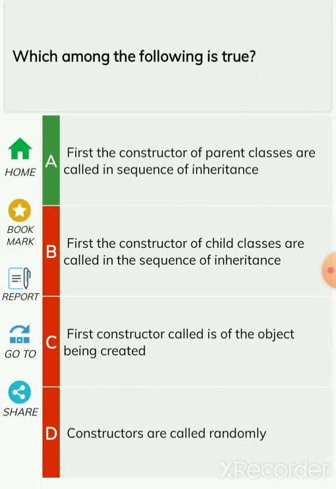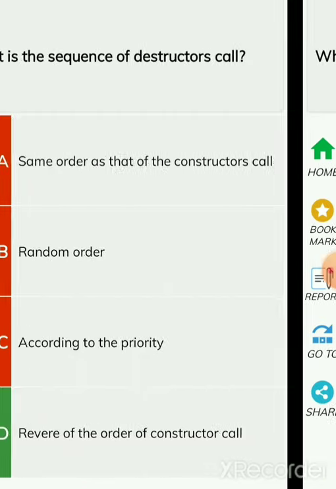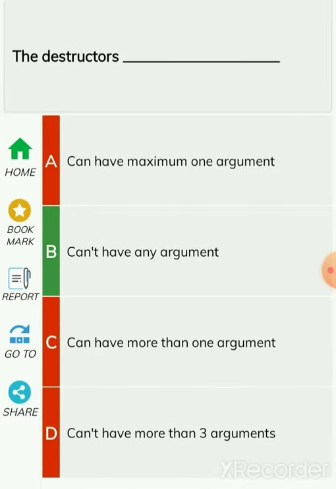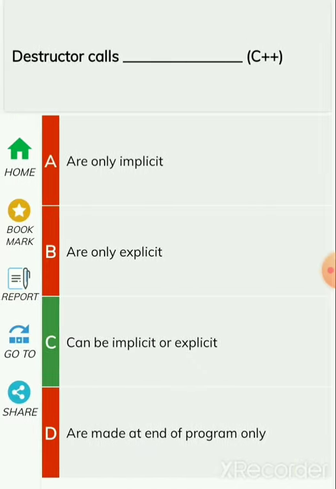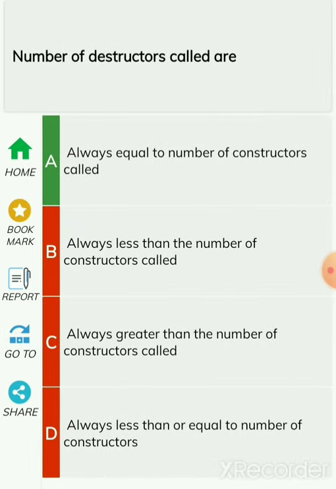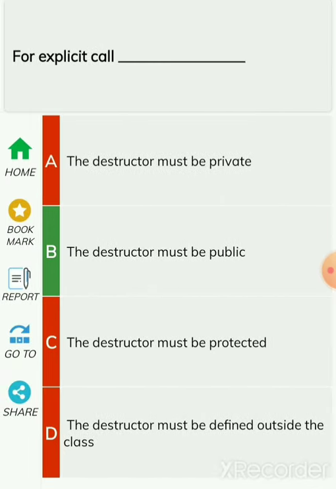Which among the following is true? First, the constructor of parent classes are called in sequence of inheritance. What is the sequence of destructors called? Reverse or reward of the order of constructor call. The destructor cannot have any argument. Destructors call can be implicit, explicit in C++. Number of destructors called are always equal to number of constructors called. For explicit call, the destructor must be public.